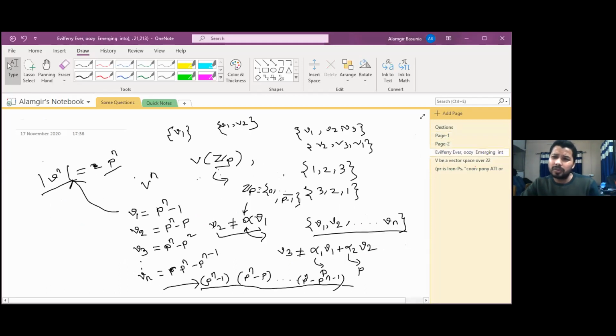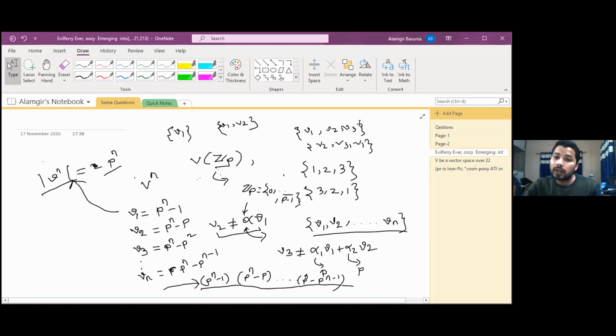This one actually comes from here. For the total number of ordered bases, we got this one. In ordered bases, the same basis may come multiple times.